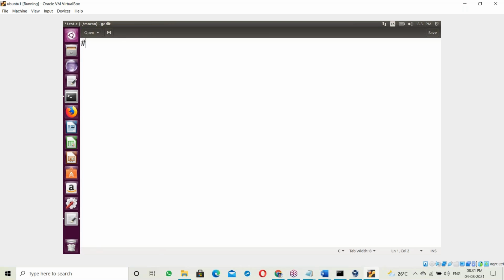Open it here. Hash include stdio.h. Then the main function, with starting and ending braces. Same program as before: addition, subtraction, multiplication of two numbers, same as the Python script.